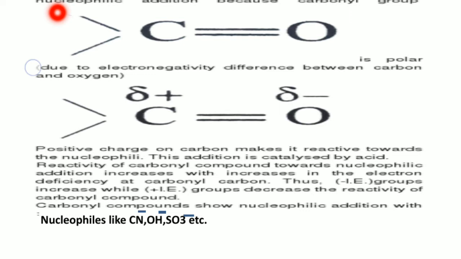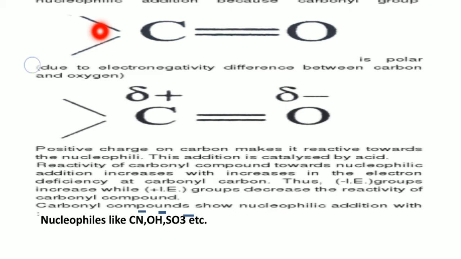Suppose an electrophile first attacks the carbonyl group; it goes to the negatively charged oxygen. Then a positively charged carbon, that is a carbonium ion, can be formed as an intermediate.